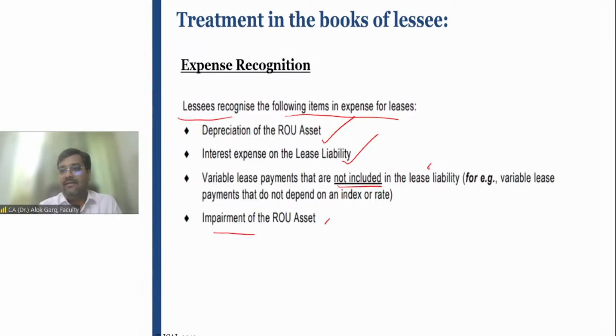Impairment of the ROU asset: if there is an impairment, this will go to the P&L. So you understood the balance sheet presentation: right of use asset and lease liability. P&L presentation: depreciation on the ROU asset, interest on the lease liability, variable lease payments which are not based on an index or rate, and impairment expense.